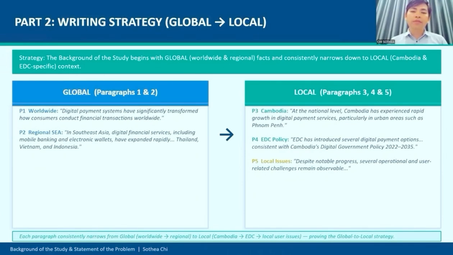On the left, paragraphs 1 and 2 are global. Paragraph 1 opens with worldwide digital payment transactions, and paragraph 2 moves to the Southeast Asian region like Thailand, Vietnam, and Indonesia. Then on the right, paragraphs 3, 4, and 5 are local. Paragraph 3 focuses on Cambodia and Phnom Penh. Paragraph 4 focuses on EDC and Cambodia's digital government policy. And paragraph 5 identifies the local user challenges. So this consistent narrowing from the global to the local is the core of my strategy.